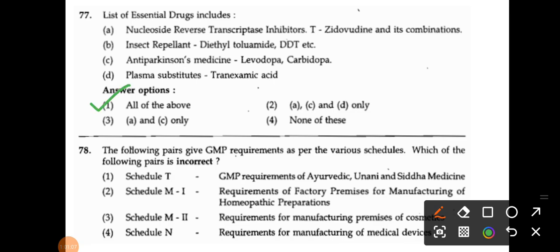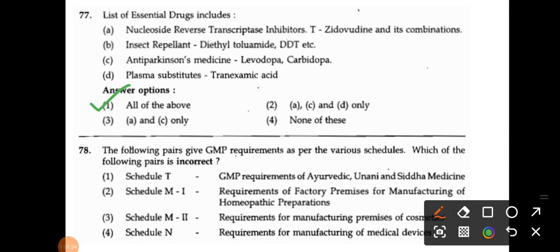The next one, the following pairs give the GMP requirement as per the various schedules. Which of the following pairs is incorrect? Schedule T, GMP requirement of Ayurvedic, Unani and Siddha medicines, that is correct, because schedule T is about the ASU GMP requirement. M1, we have just discussed, is regarding homeopathy preparations. M2 is about cosmetic preparations, and schedule N is the minimum equipment required for pharmacy.